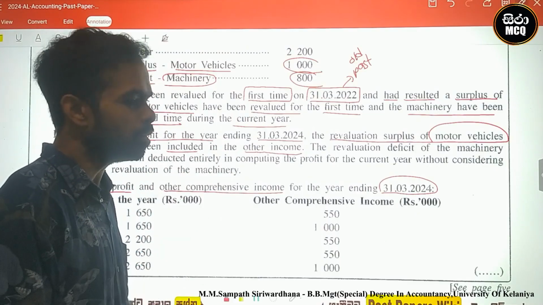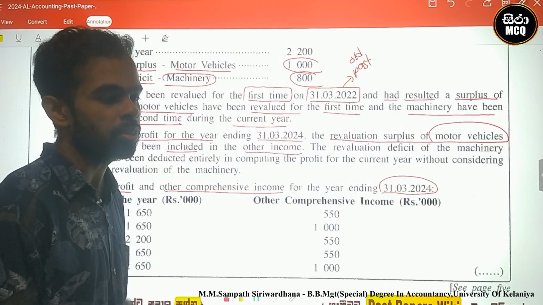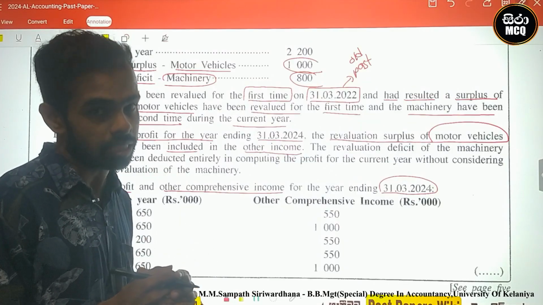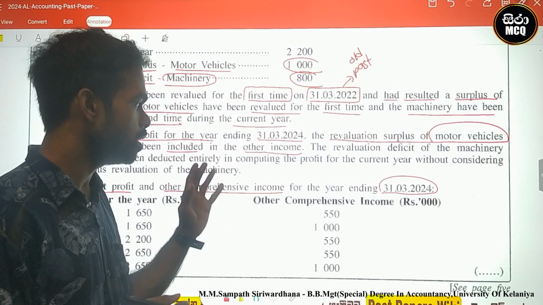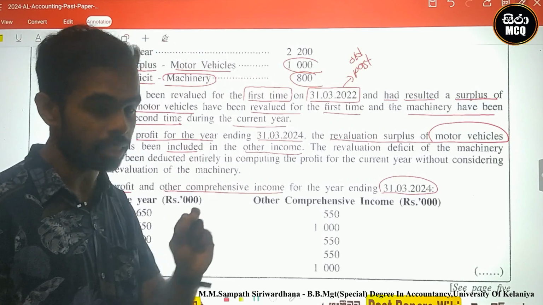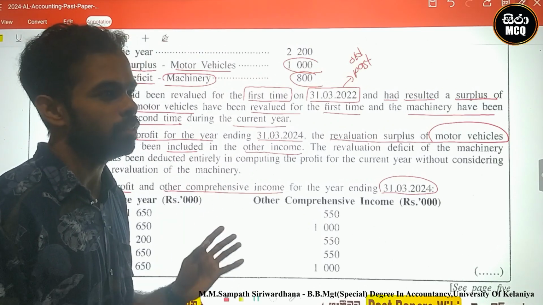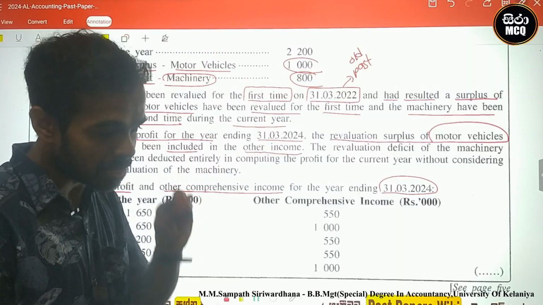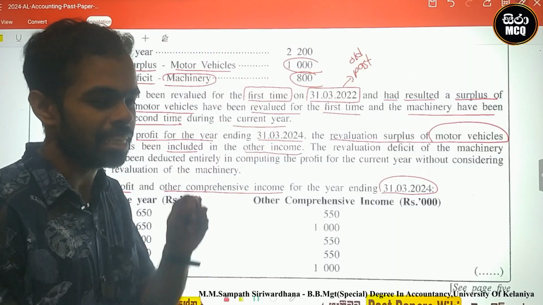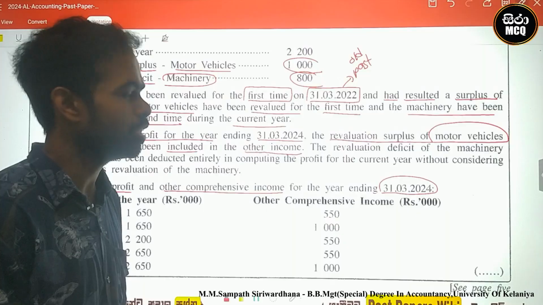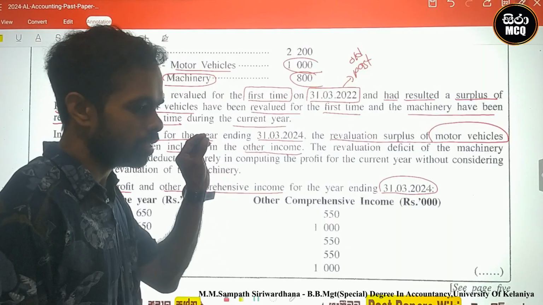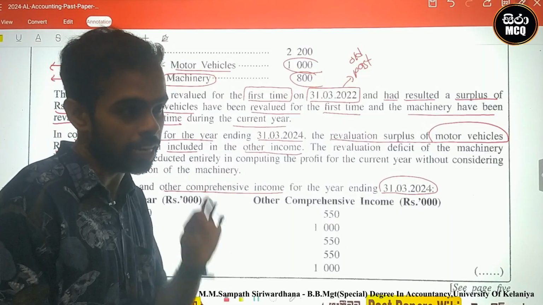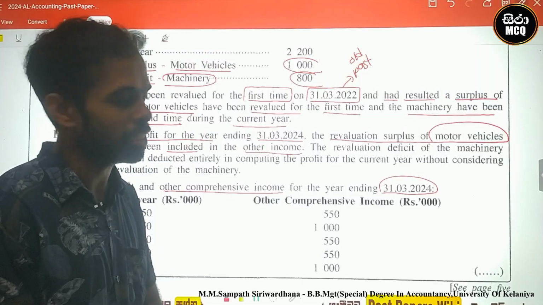Therefore, including it in other income is wrong. We must include it in other comprehensive income. Therefore, we eliminate it from other income and add it to other comprehensive income.